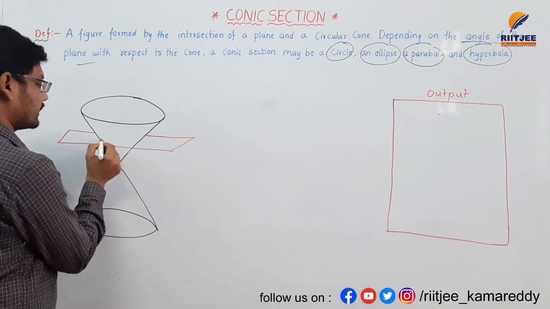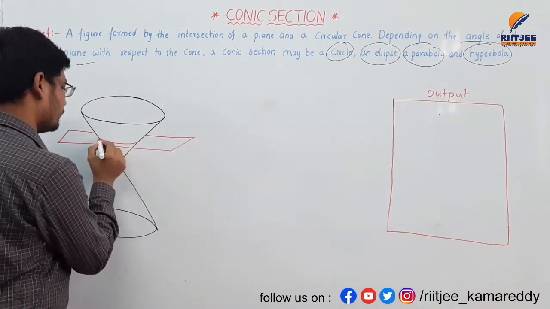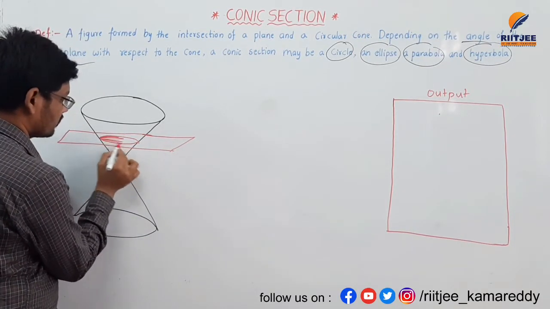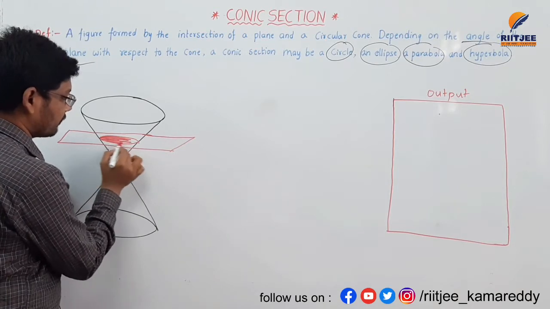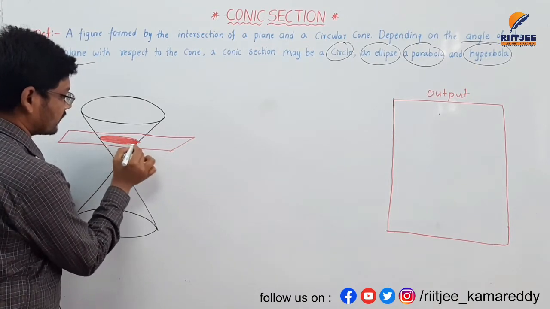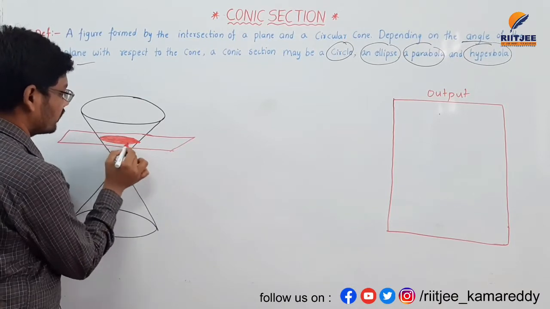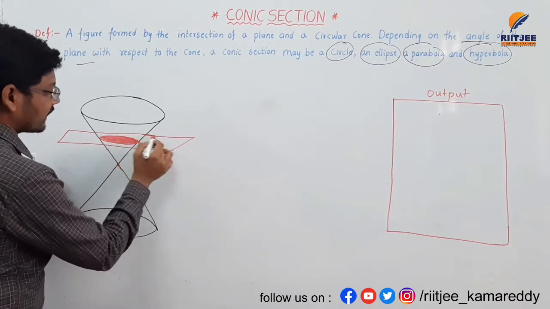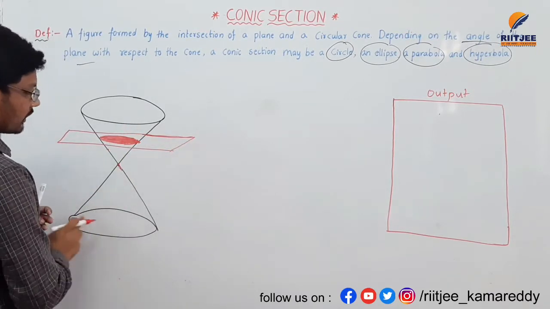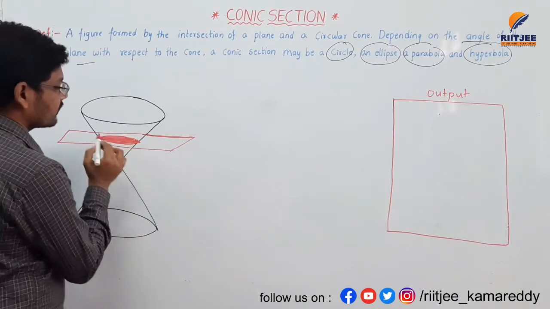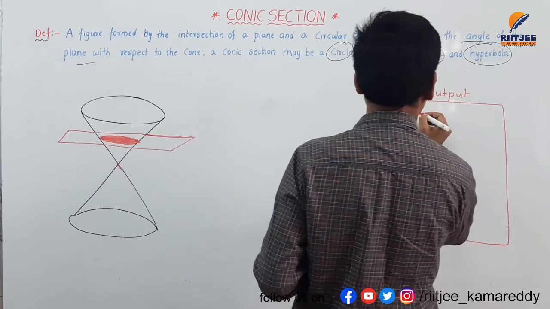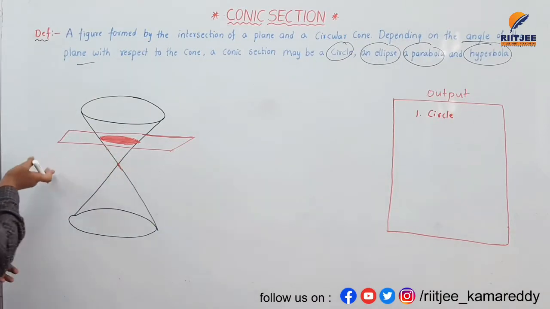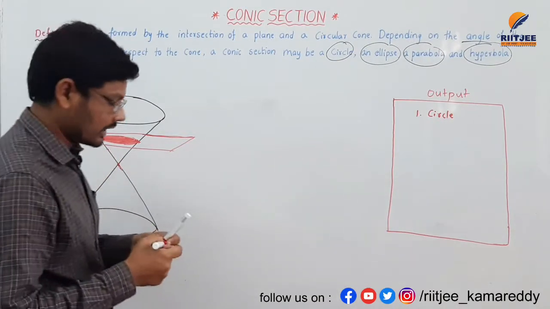If I draw the plane like this, it will create a circle. If a plane intersects the cone parallel to the base of the circular cone, it will make a circle. This plane makes an equal intersection with the base of the cone, and the shaded part is a circle. The first diagram makes a circle if a plane intersects parallel to the base of the right circular cone, and the second diagram